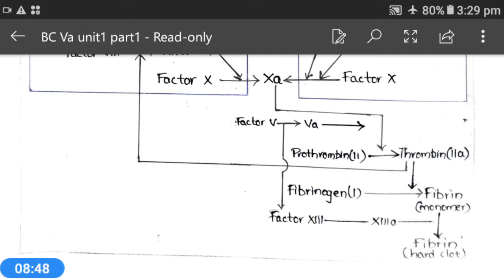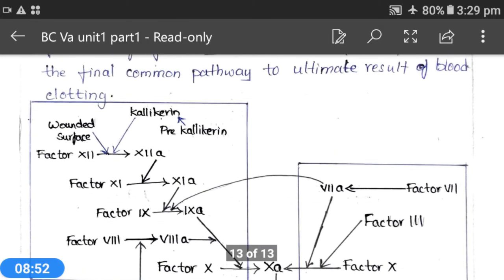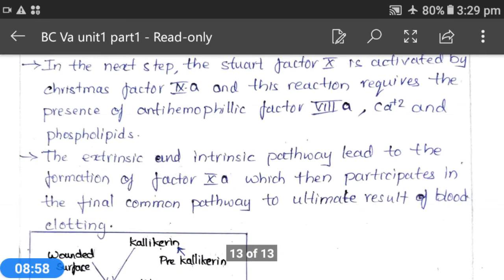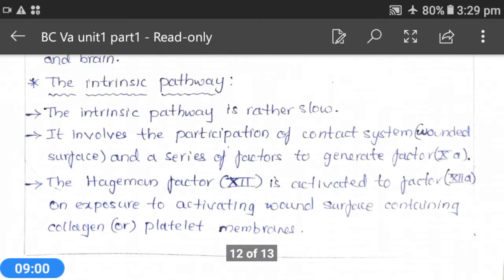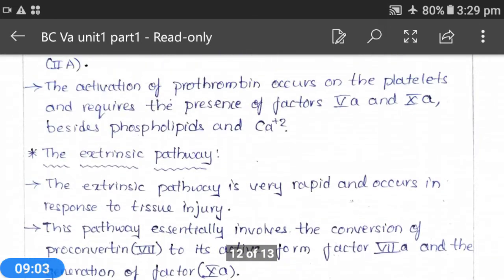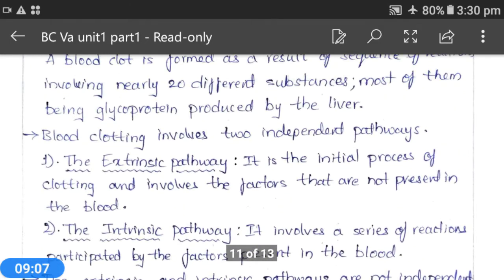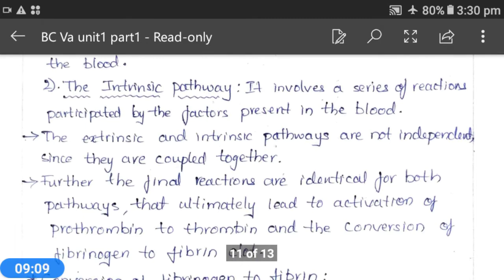Okay, now let's get back to the point. Here what happens, both the pathways will be coupled together at the end. Further, the final reactions are identical for both the pathways. That means after coupling of both pathways,